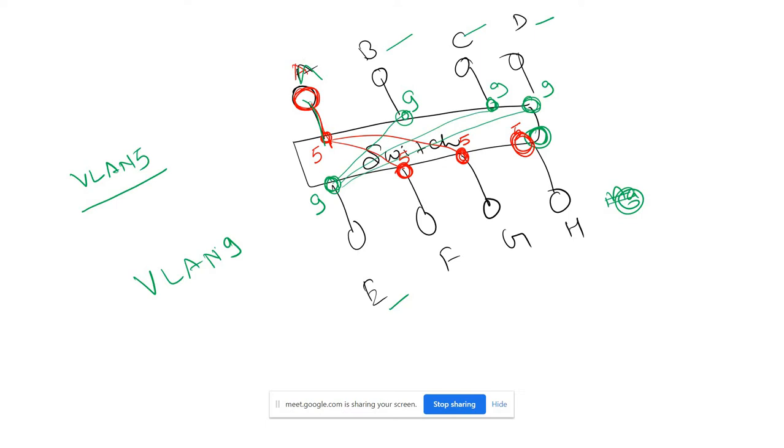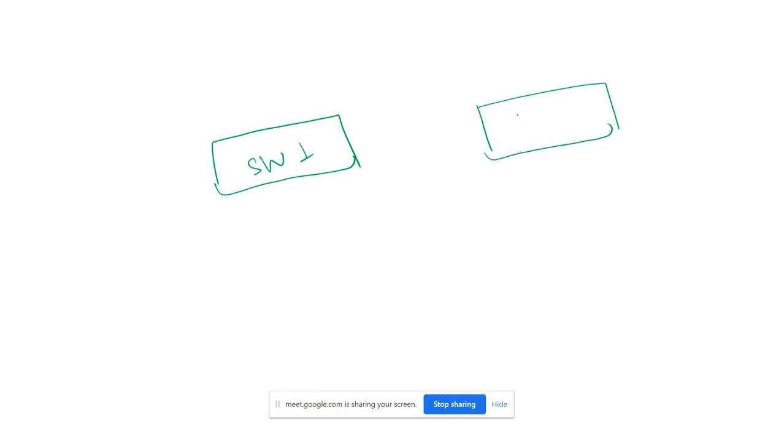Now, one question I was getting was about the two switch ports. Suppose the first one is switch 1 and another one is switch 2. Whenever a computer is connected to a switch, we assign that port as an access port.